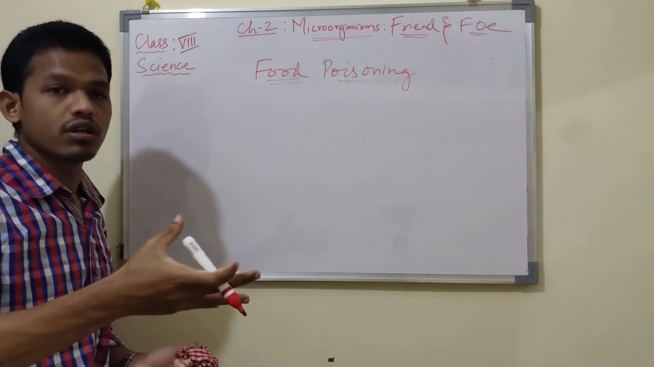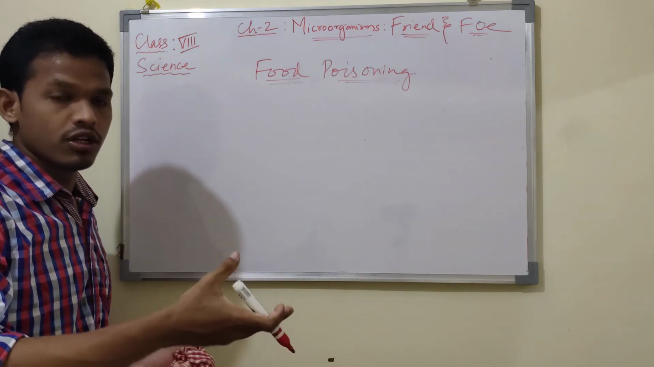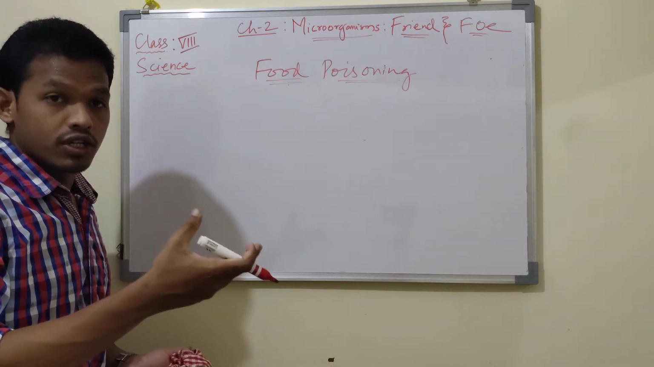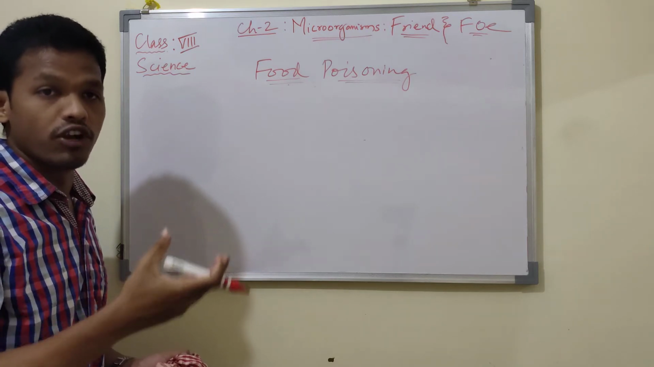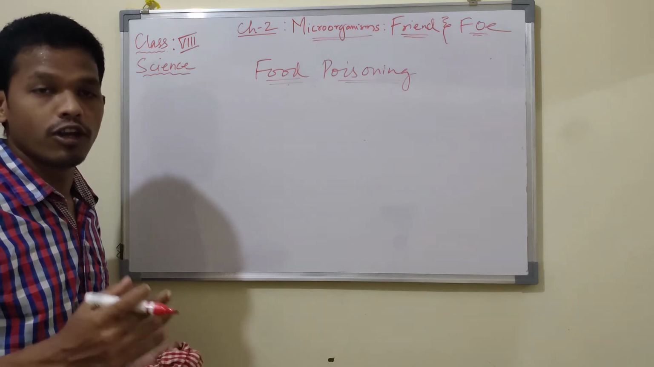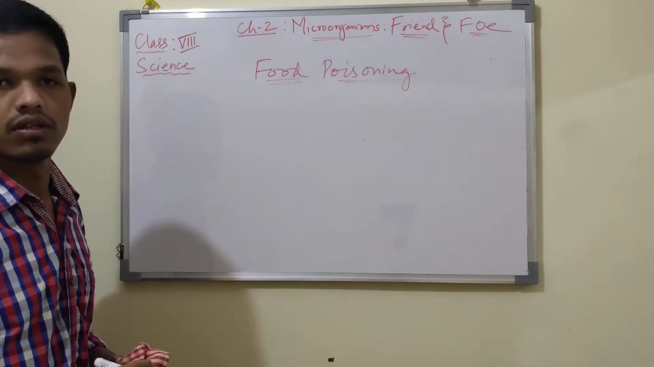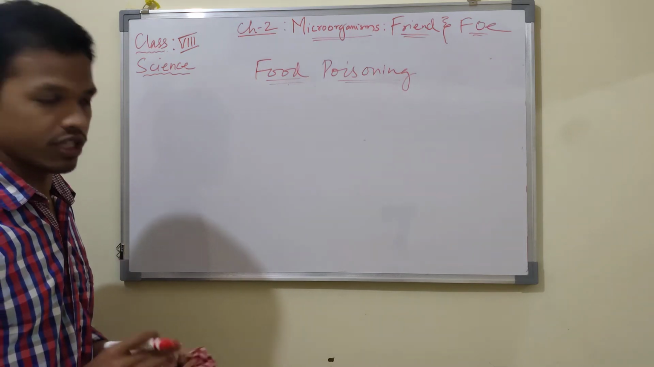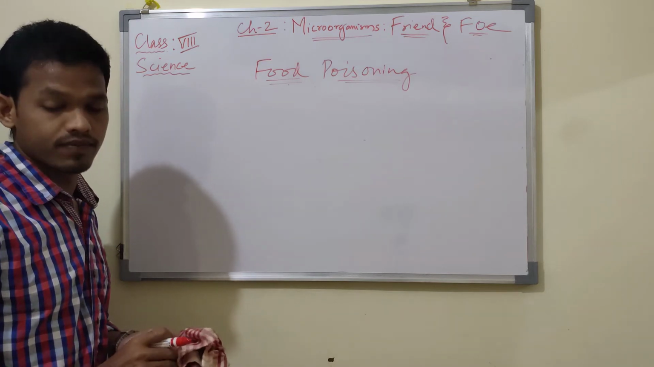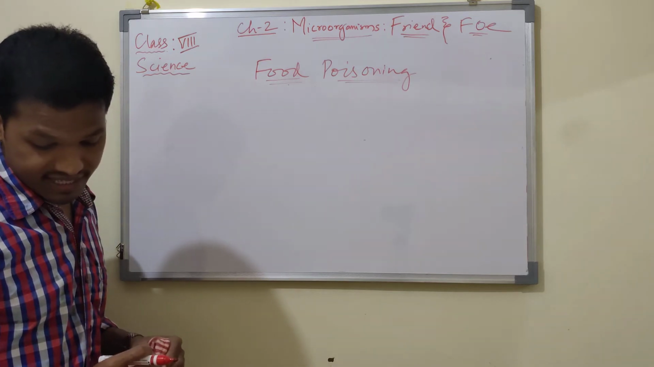If you consume that contaminated food, or spoiled food, then you will fall ill, or it may even cause death. So therefore you get food poisoning. The food is spoiled. So why does this happen?